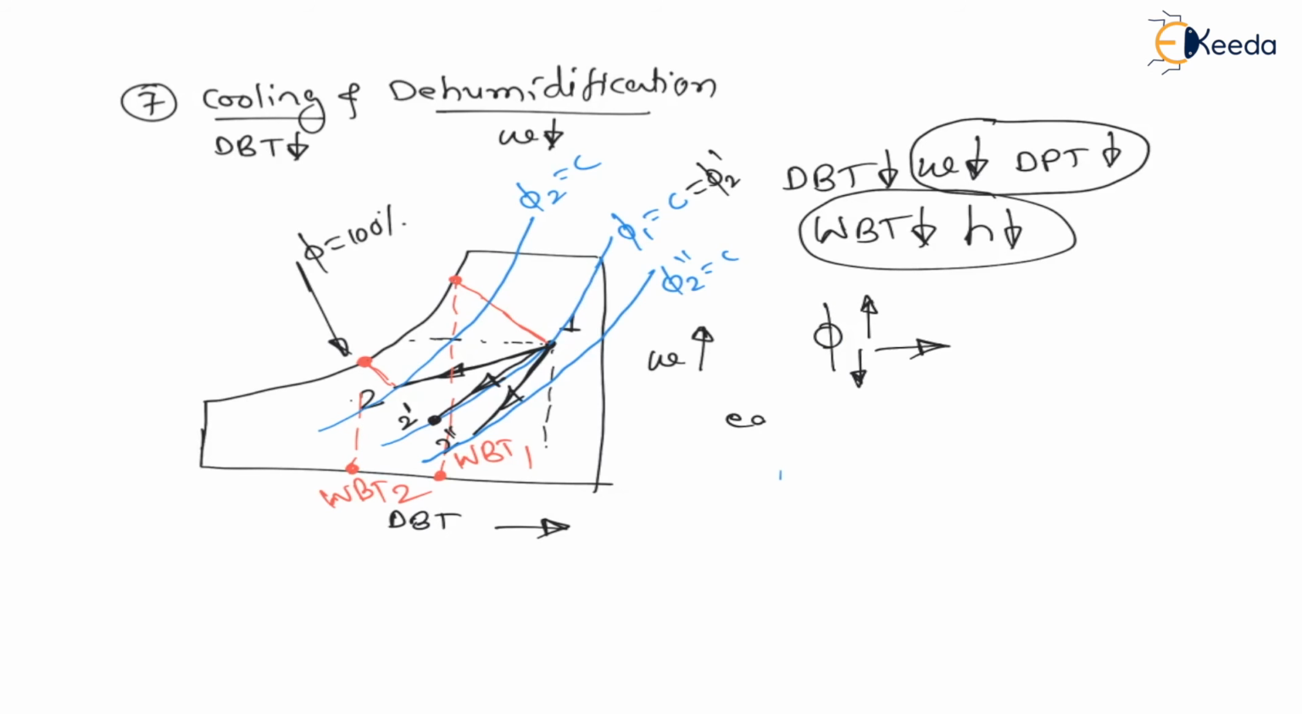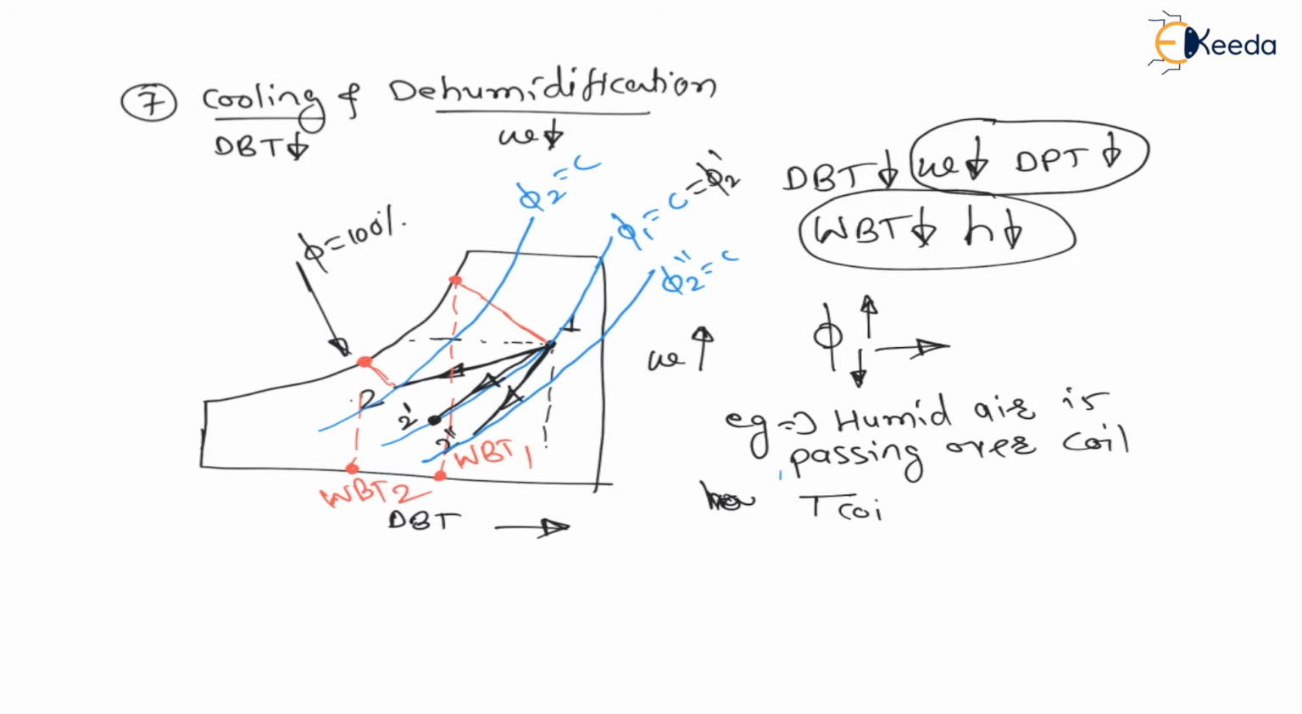Now an example of cooling and dehumidification is that humid air is passing over a coil having temperature of coil less than dew point temperature of air. That is, temperature of coil is less than dew point temperature of air. Now my dear students, as temperature of coil is less than dew point temperature, and we know that dew point temperature is less than dry bulb temperature always, right?